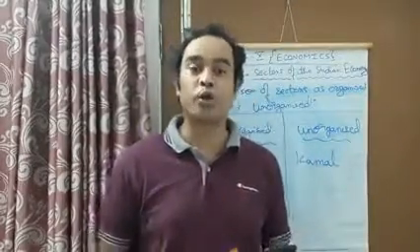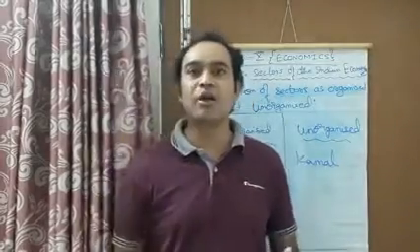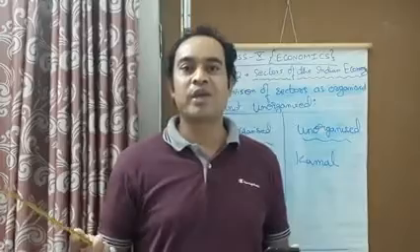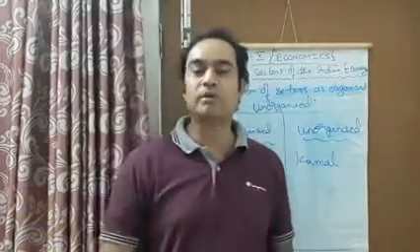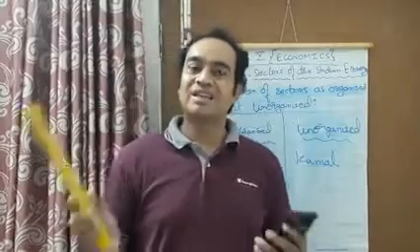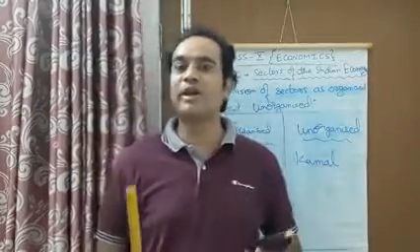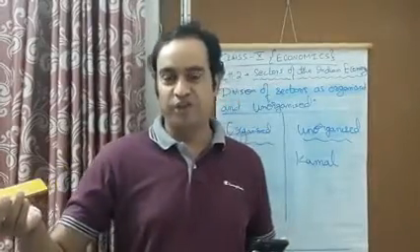These are the sharecroppers. Sharecroppers are those people who share the land of other people. They are working on the land, growing food crops on the land, but the total value of the produce is not taken by the sharecropper.